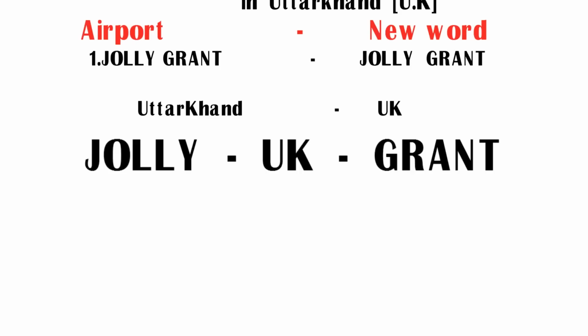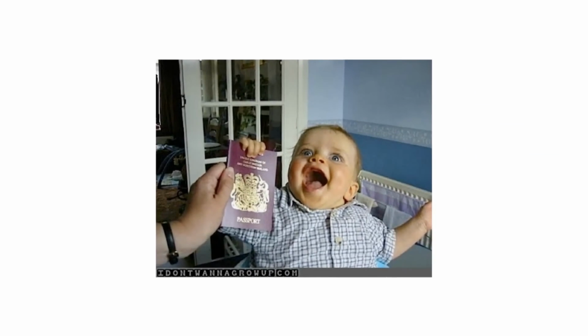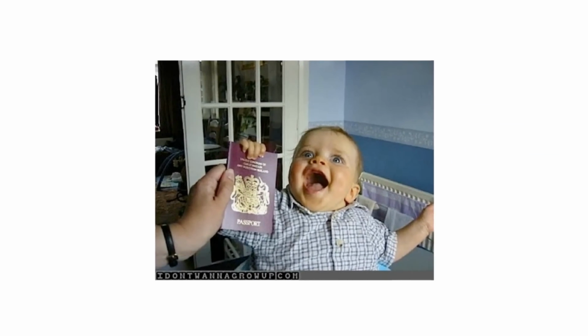Here UK stands for Uttarakhand and Jolly Grant stands for Jolly Grant Airport. It is in Uttarakhand. So friends, try to remember this sentence so that you can easily remember Jolly Grant Airport. Try to remember these three words, Jolly, UK and Grant. Here you can see the image of a boy feeling jolly because his UK visa granted.